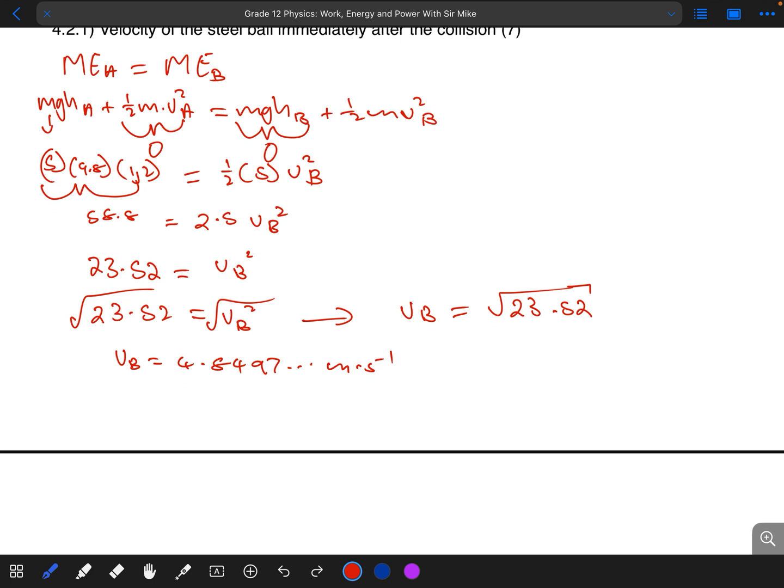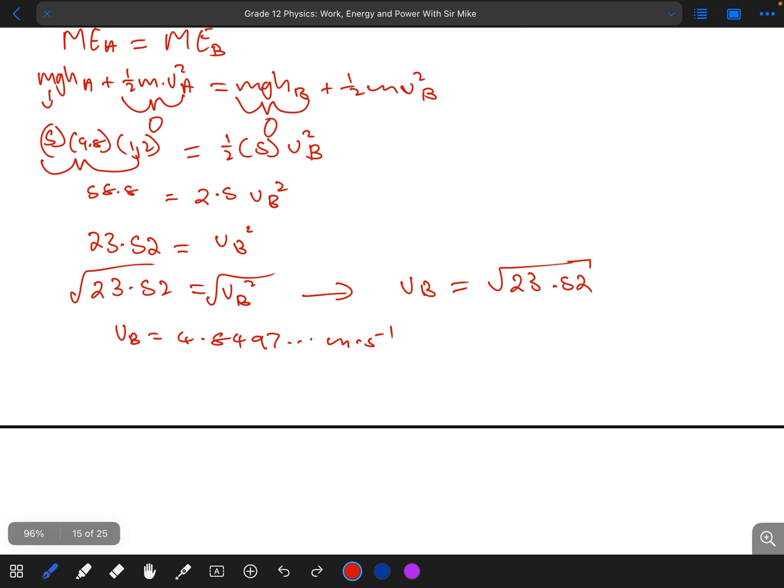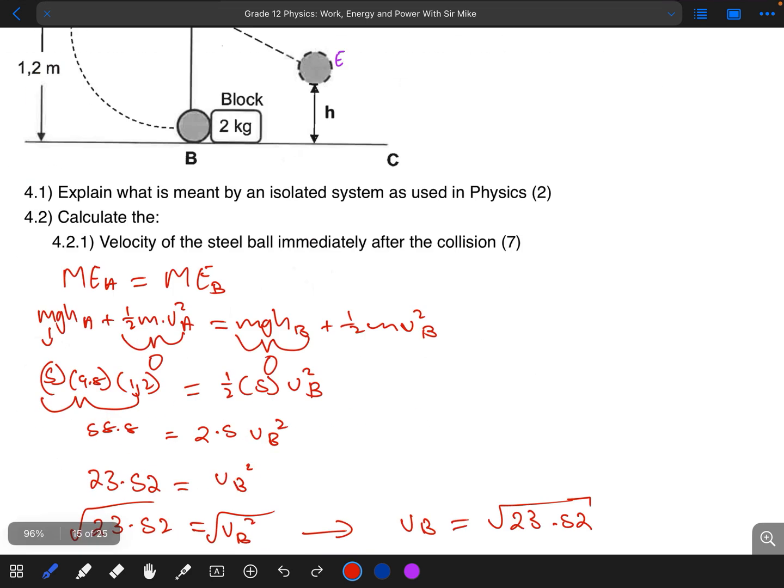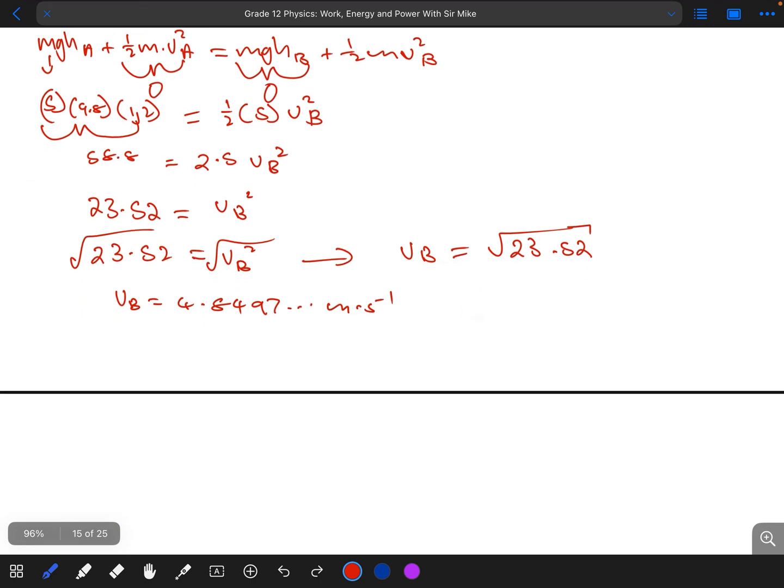But in this case there is no energy that is lost, if we are in an isolated system. They actually gave us a hint there by saying that no energy was lost during the collision. So what we are simply going to do is say that the sum of the momentum before the collision will be equal to the sum of the momentum after the collision.